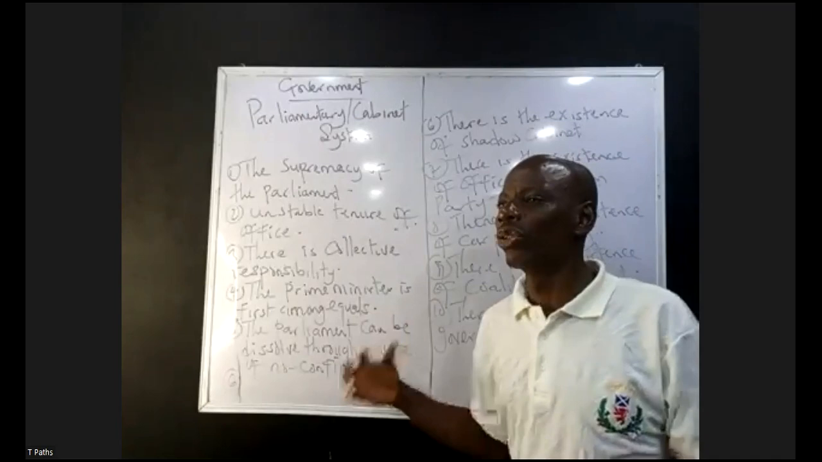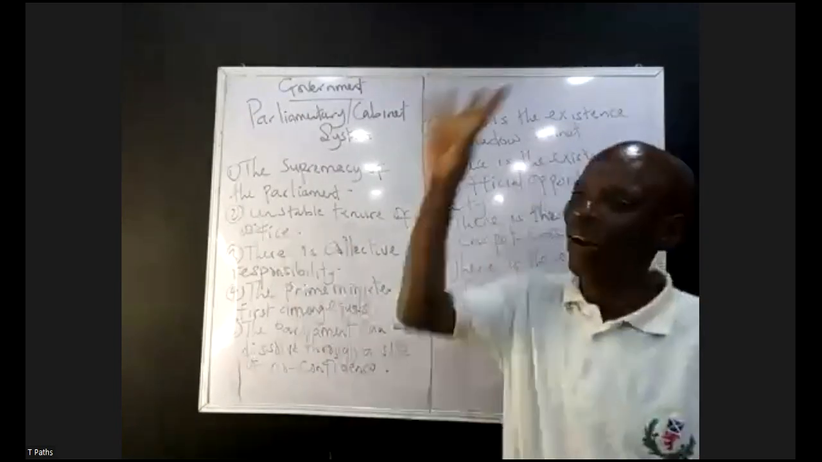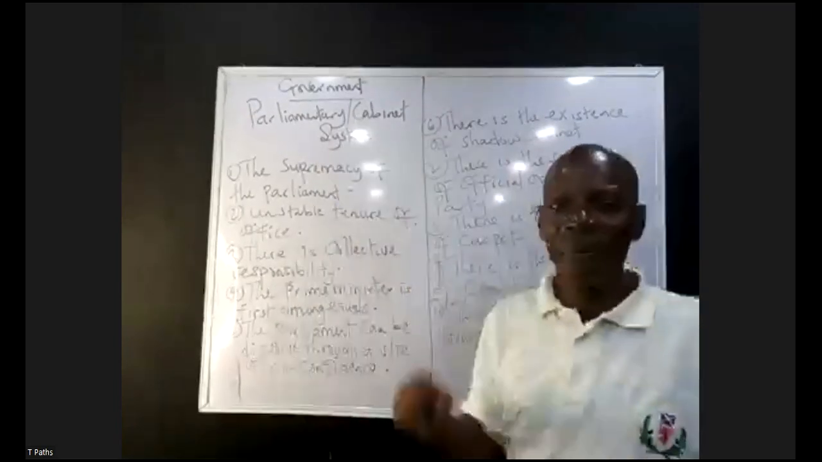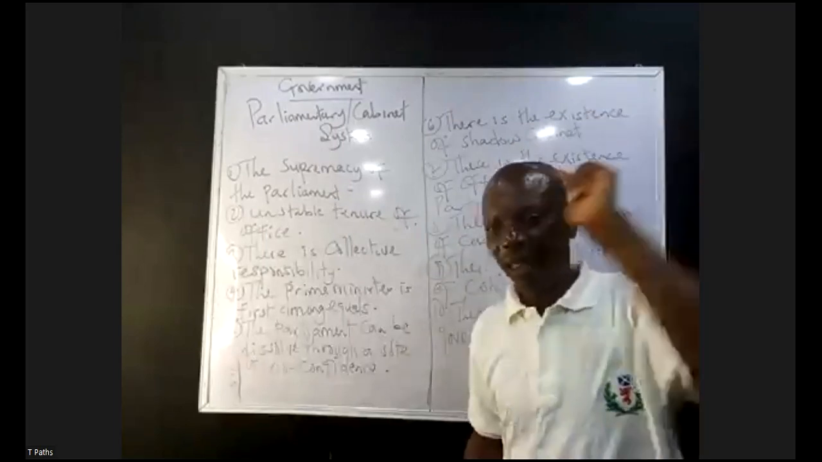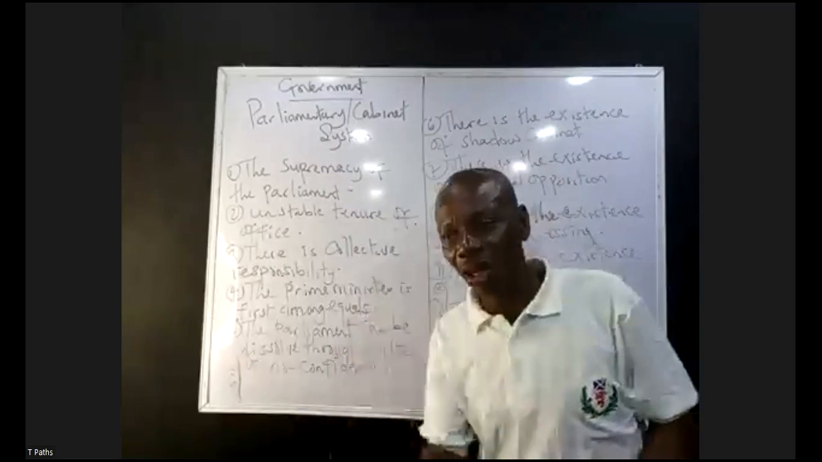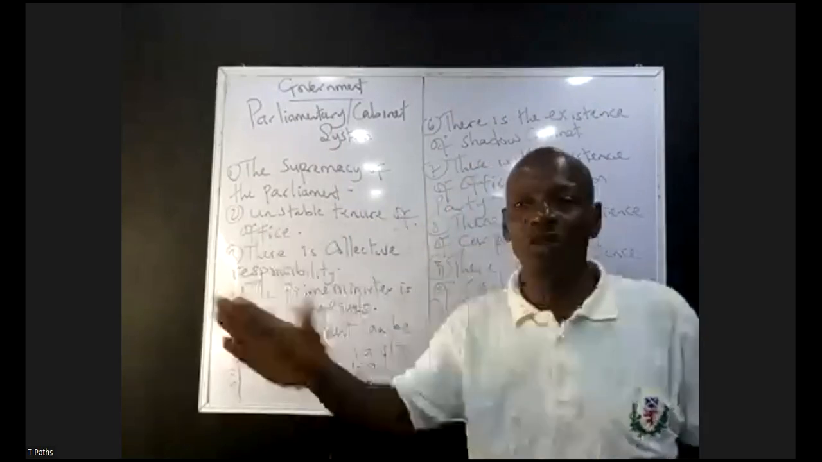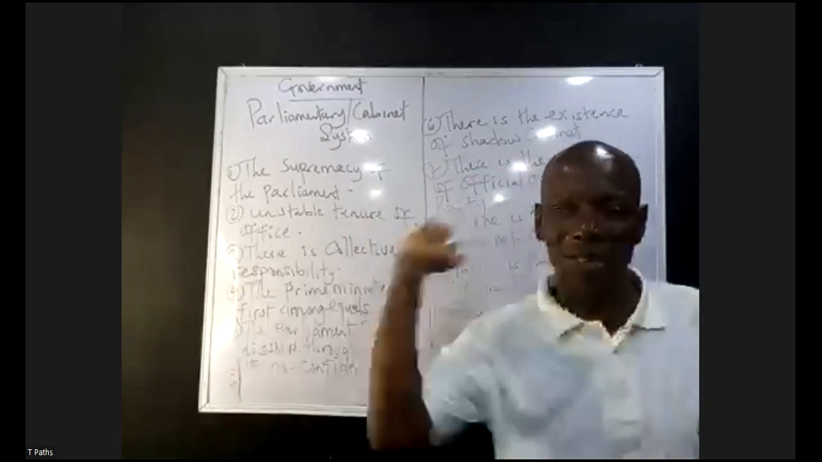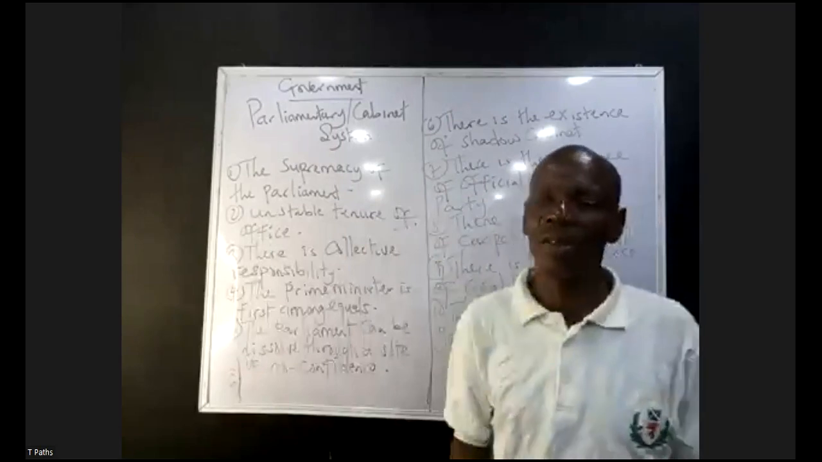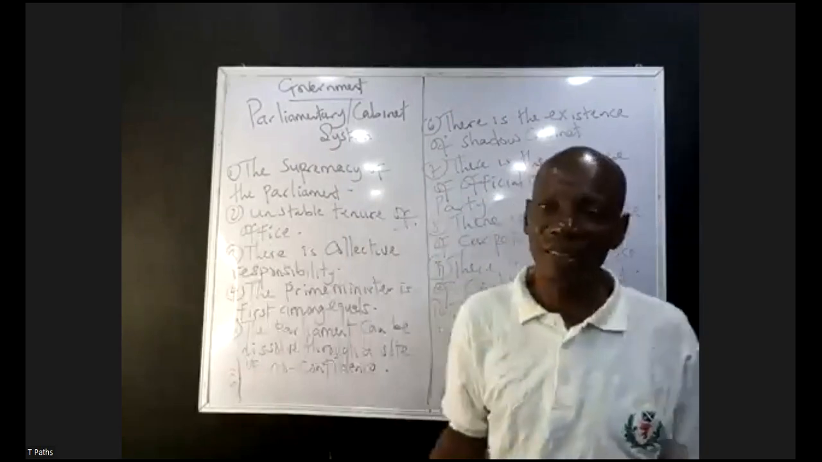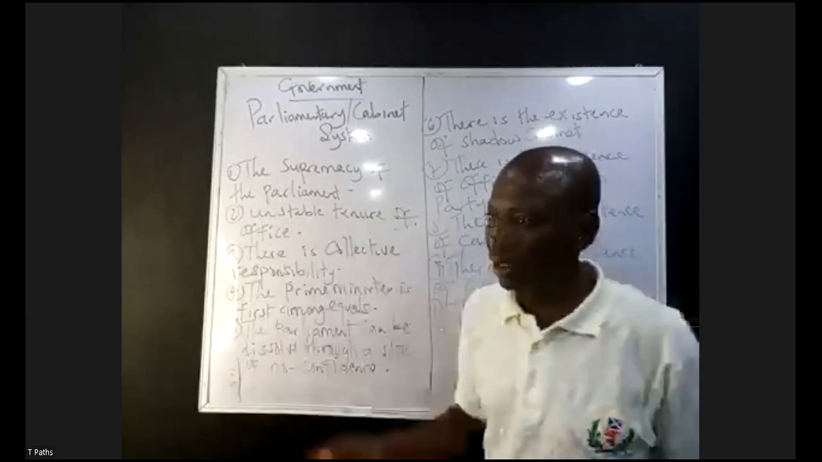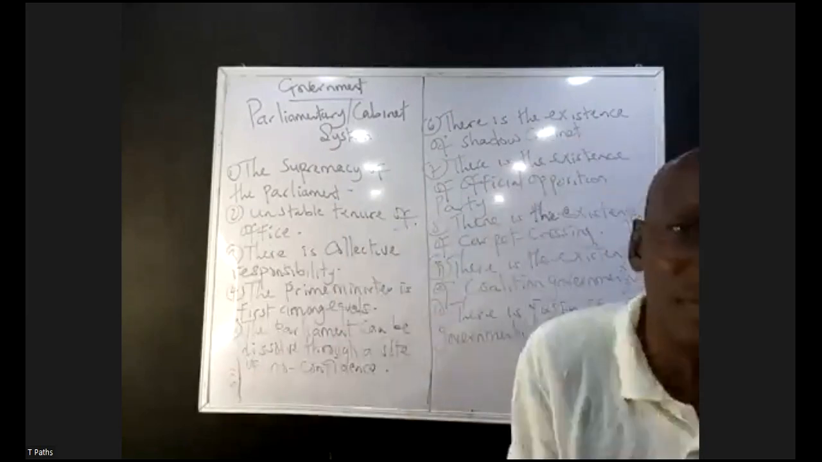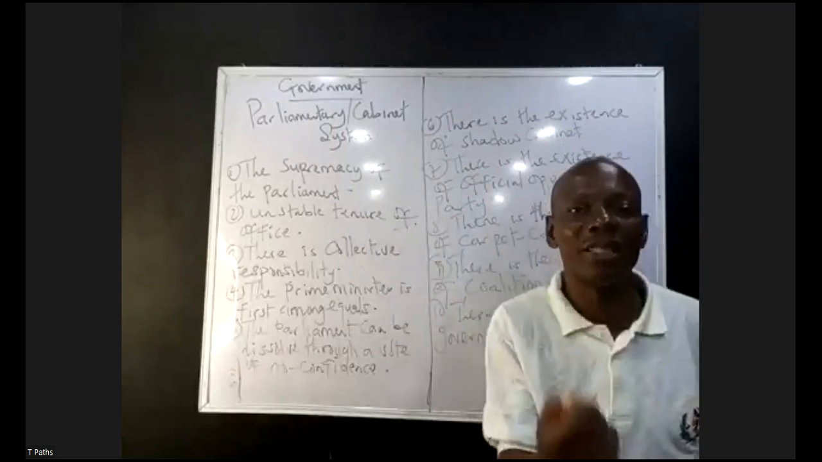Having said that, number three, there is collective responsibility. In the parliamentary system of government, if any minister does anything, an act of omission or commission, it will affect the whole parliament, meaning the parliament will dissolve. Unlike in the presidential system of government, if any minister does anything wrong, the minister will be redeployed to another ministry or have his services terminated. But in the parliamentary system of government, it is not easy to apportion blame. There is what we call collective responsibility.